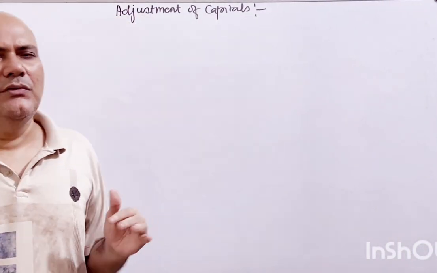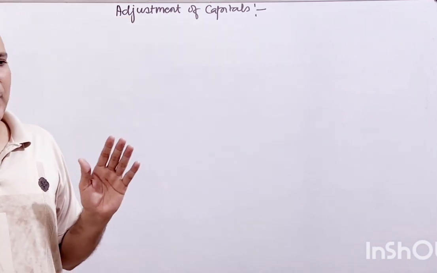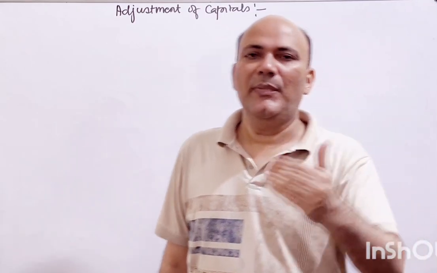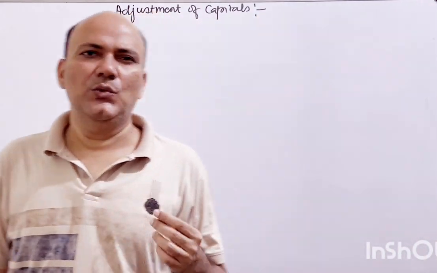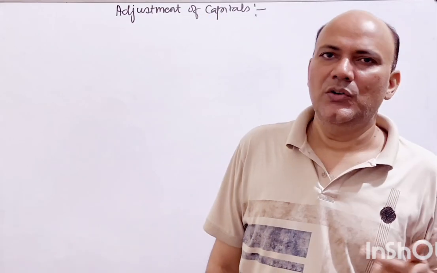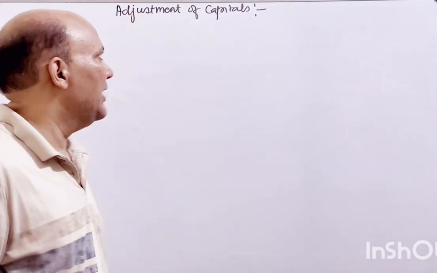whenever we are doing the revaluation of assets and liability, all the partners are taking the decision together that the asset will be based on different scenarios, right? So adjustment of capital is done on 3 scenarios.